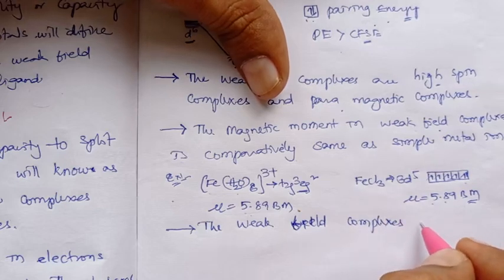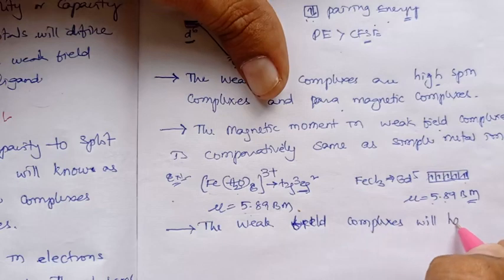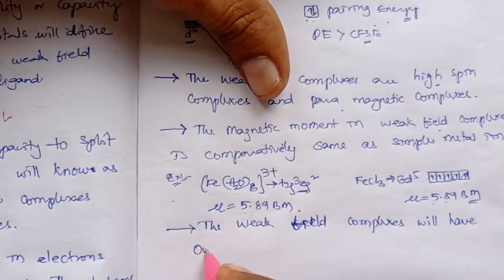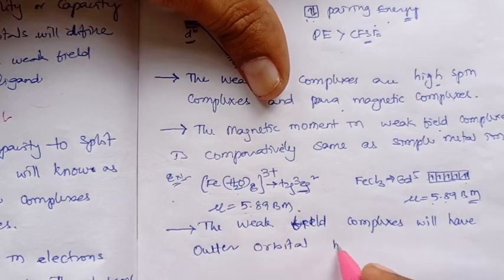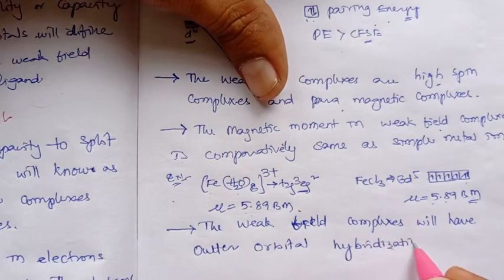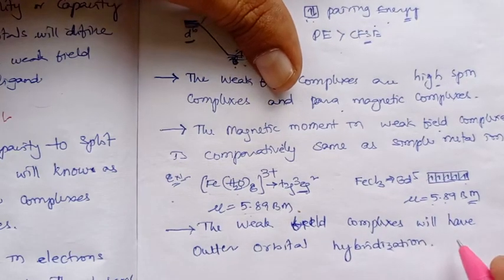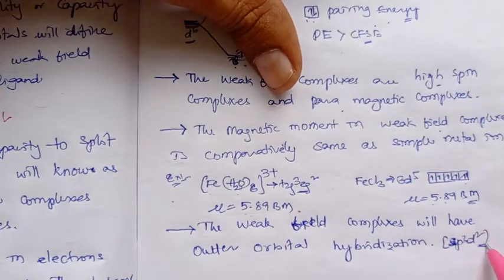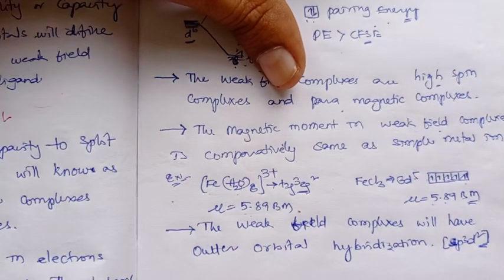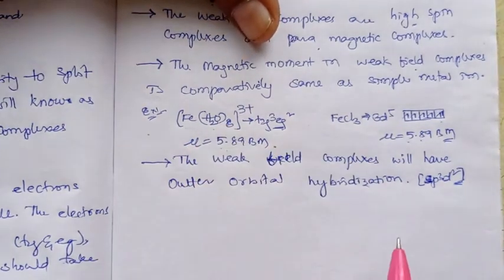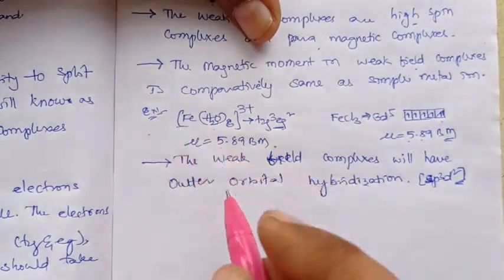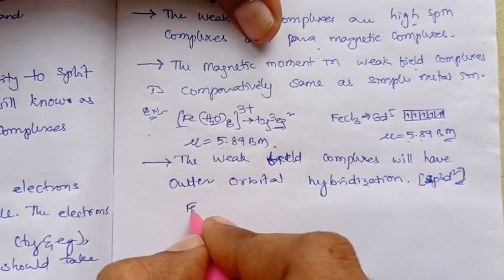Which means sp3d2 will be the hybridization of weak field octahedral complexes. The first example can be taken again: the hexaaquoiron(III) complex.